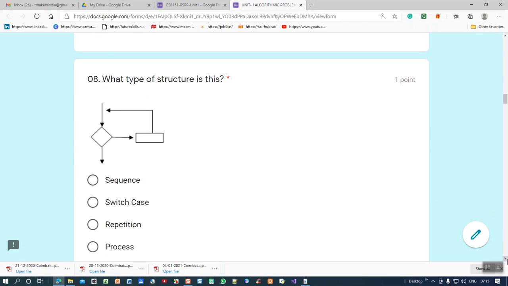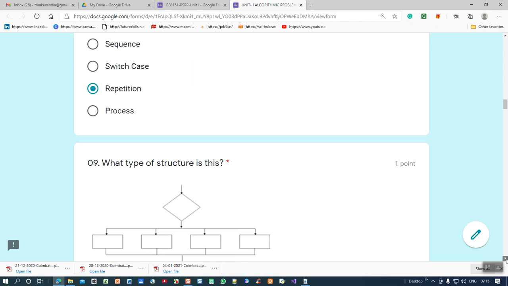Eighth question. This is the symbol. When this condition becomes true, it will be executed. What is happening? Repetition, that is called iteration. Here the answer is repetition. Sometimes we may expect the iteration keyword also. Both are the same for this symbol: repetition or iteration.